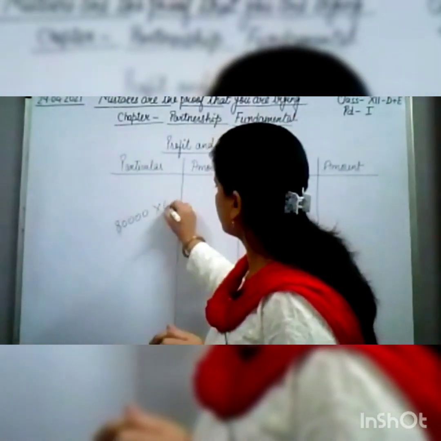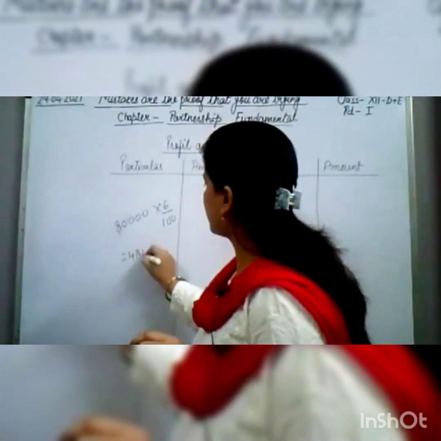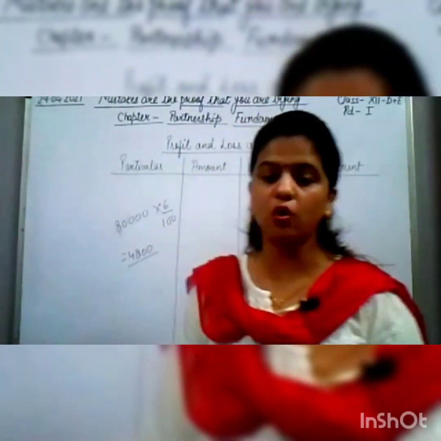So 80,000 into 6 by 100. How much will it be? 4,800. So 4,800 will be the interest on loan.